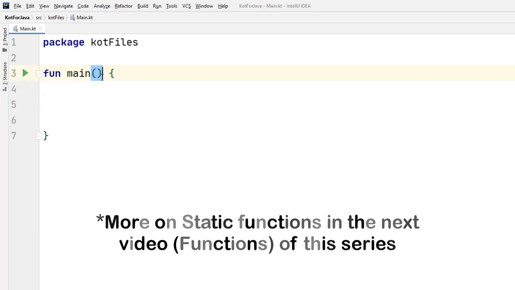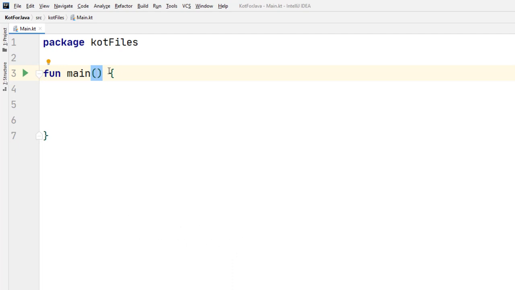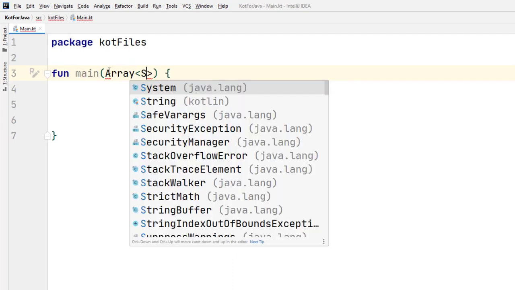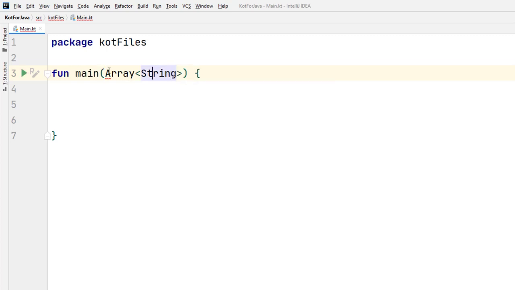It's like the public static void main we have in Java, but we don't need the static, and you also don't have the string array argument that we had before. But of course you can add that if you want to. You can say something like args of type string, and we can have that. But it's giving me a warning here. We don't need that explicitly. If you don't use it, you can just omit it. Kotlin allows you to do that.